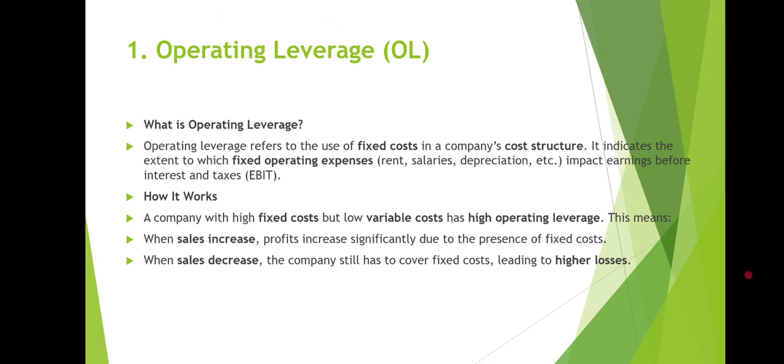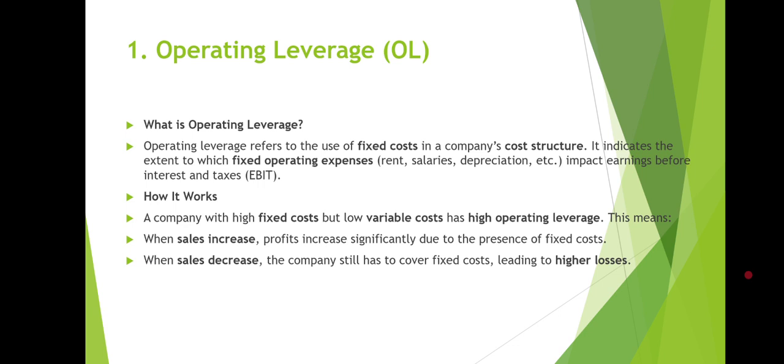Let's start with operating leverage. So basically, what is operating leverage? Let's understand this first. Operating leverage refers to the use of fixed cost in a company's cost structure, and it indicates the extent to which fixed operating expenses like rent, salaries, depreciation, etc., are included under operating leverage. These expenses impact the earnings before interest and tax, which we call EBIT.